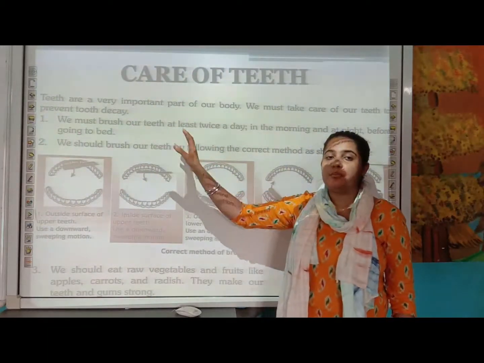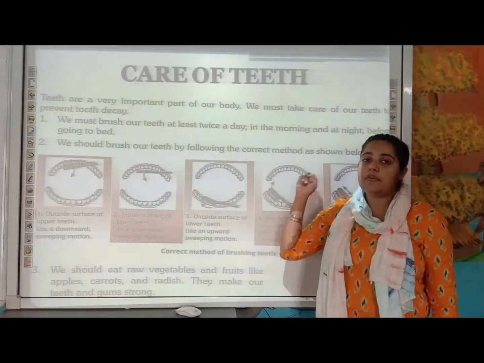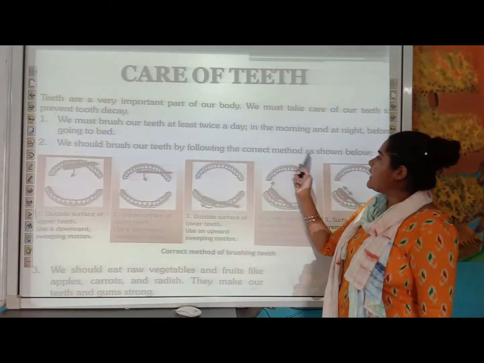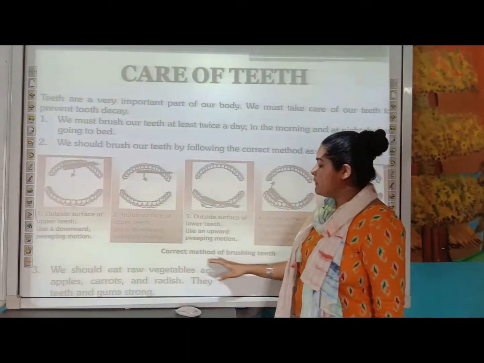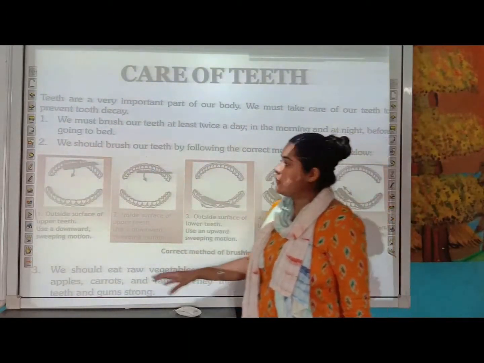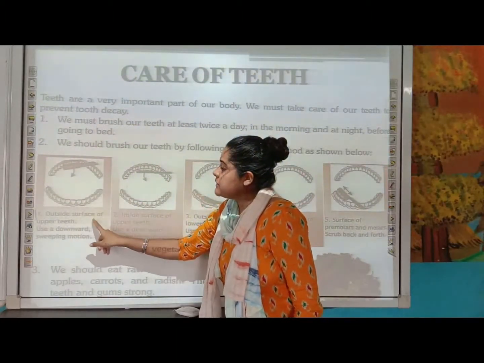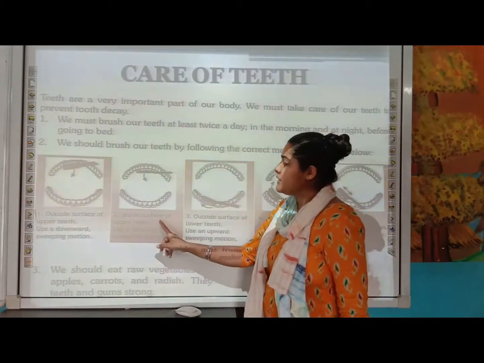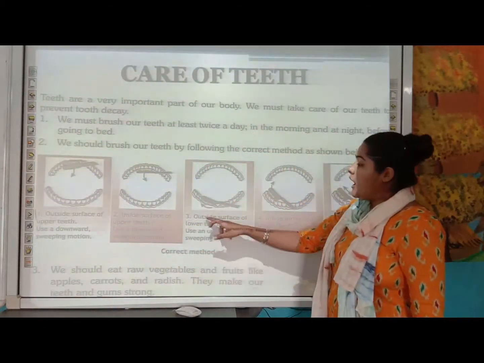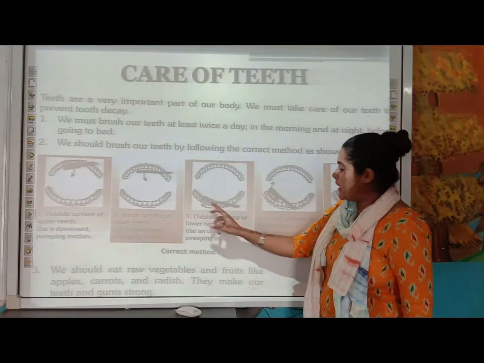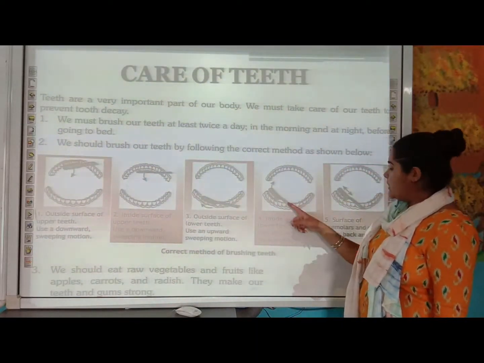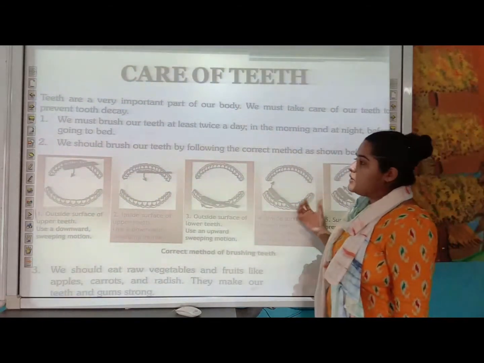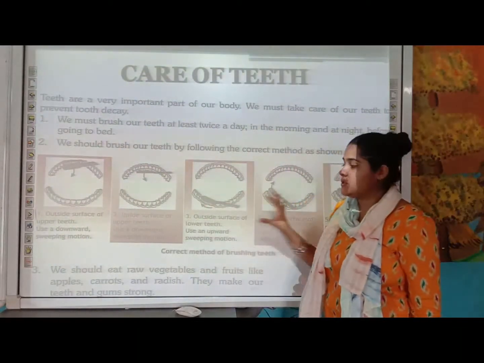You have to brush twice, early in the morning and at night before going to bed. Next, we should brush our teeth by following the correct method as shown below. First, the outer side surface of your upper teeth. Clean that properly. Next is the inner side of the upper teeth. Thirdly, the outside surface of the lower teeth, and the inside surface of the lower teeth, and finally the surface of the premolars and molars, scrub back and forth. This is the correct manner in which you can brush your teeth.